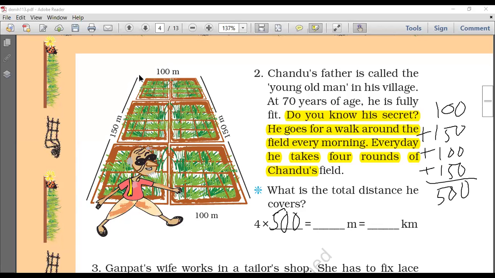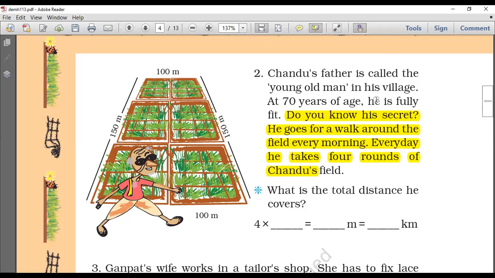Yes, I'm waiting for your answers in the chat box, everyone. That is correct. 2000 meters, which is equal to how many kilometers? 2 kilometers. Yes, very good. Come on, everyone. Very good. Good job, everyone. Very good, Vedant. Good job.